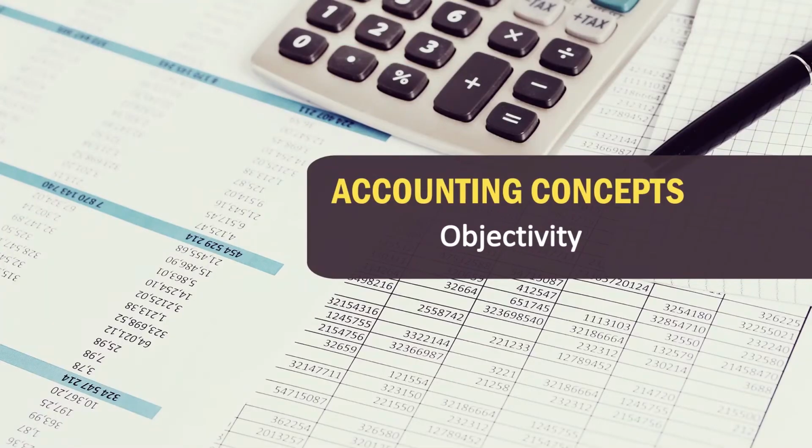Then the objectivity concept. Yes, in accounting there must be some objectivity, and objectivity must be based on certain proofs. So when we record any business transaction in the books of accounts, this business transaction must be recorded on the basis of certain proofs, on the basis of certain evidence.